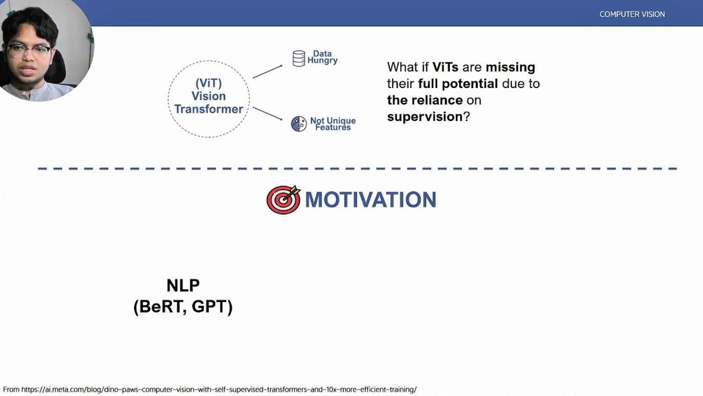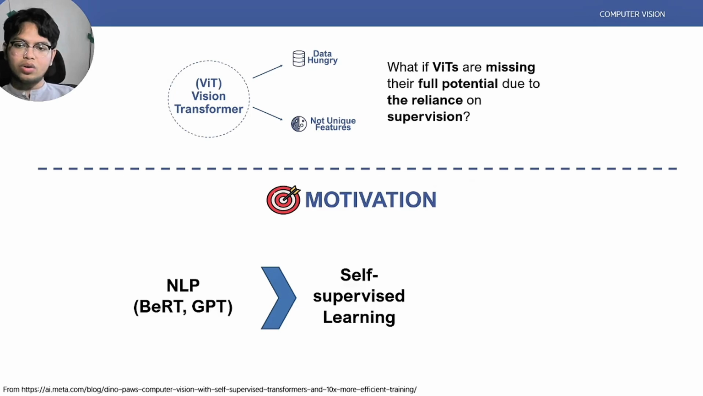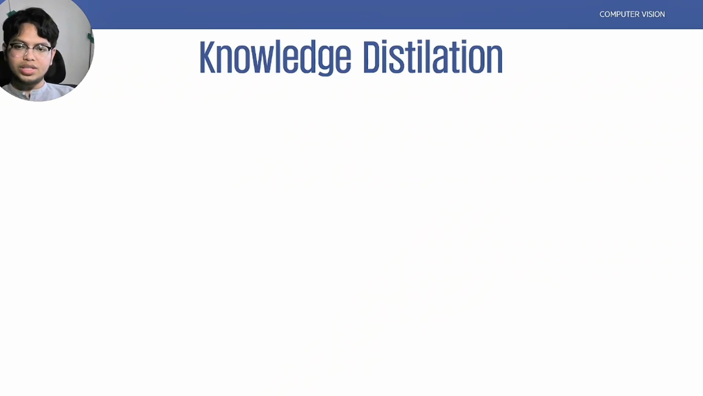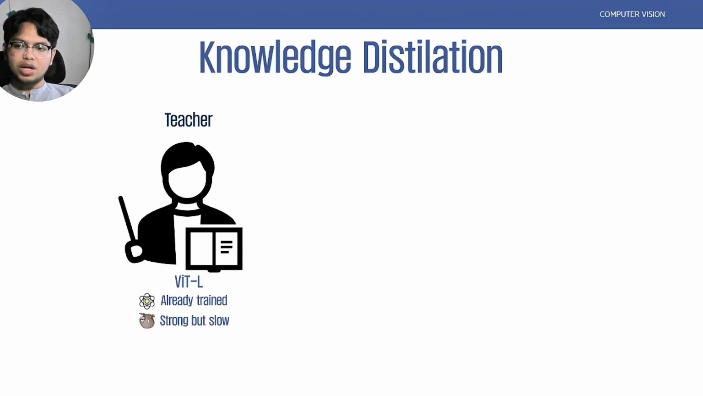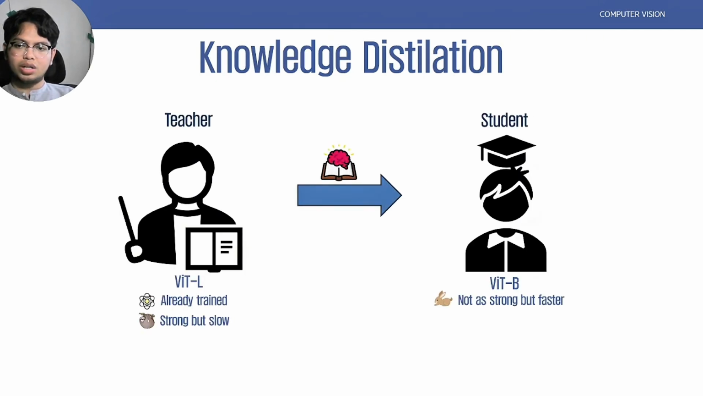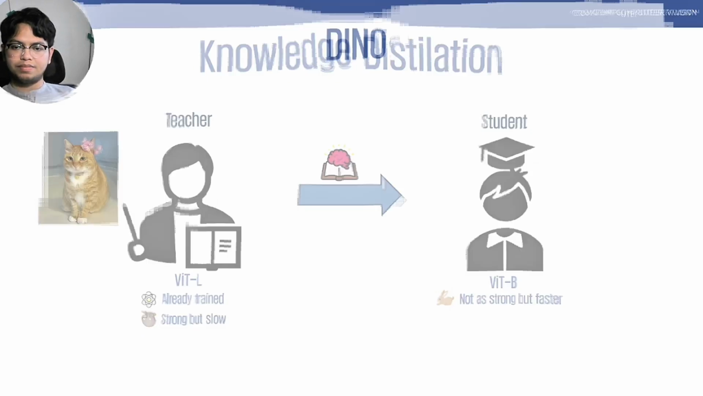It started from the success of NLP, which is thanks to the self-supervised learning concept, and DINO wants to adopt this along with knowledge distillation. In knowledge distillation, we have a teacher model like ViT-L, which is a strong model but slow, and a student model like ViT-B, lighter and faster. The goal here is to transfer knowledge. Now, DINO takes this idea further. It's a self-distillation, simple, efficient, and completely unsupervised.